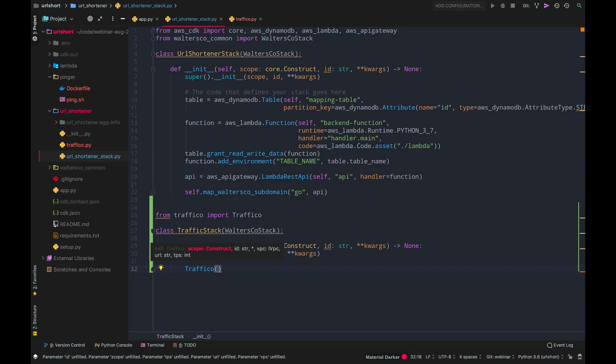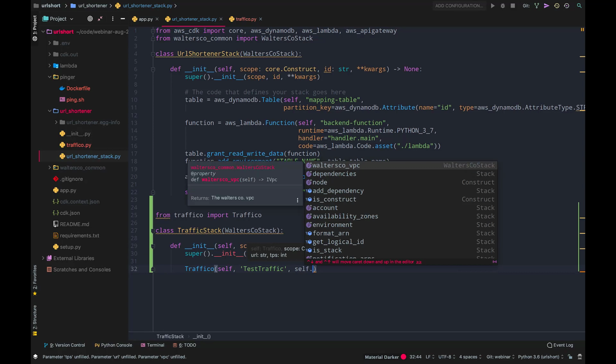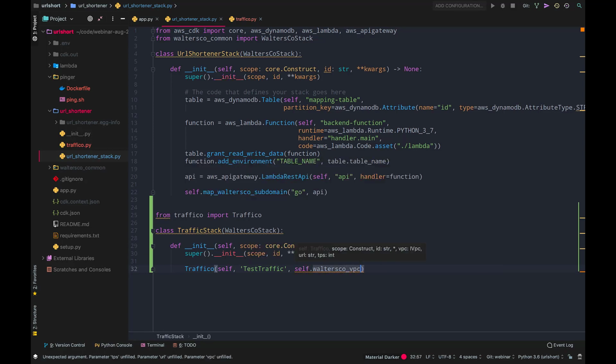Okay, so scope is always self, and then test traffic, and then VPC. For VPC, I'm going to use the shared VPC that we have in our company, and I'm going to show you that if I go to self, we have Walters Co VPC, which is published by the Walters Co stack.